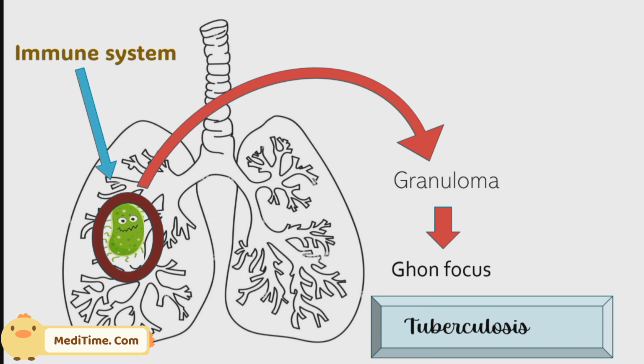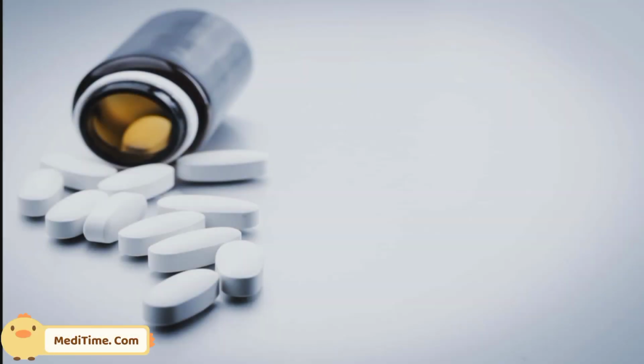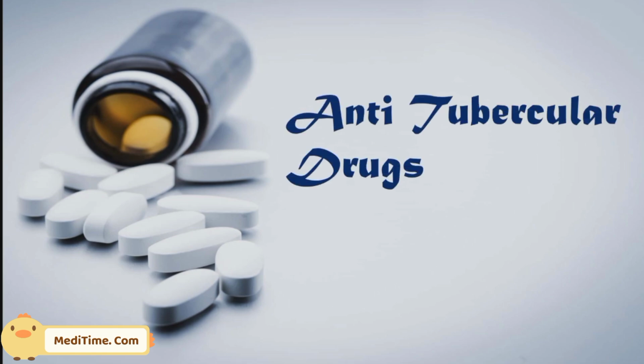So further 5% of people remain. Those 5% of people who are suffering from immunosuppressive diseases or whose immune system is very weak, in such individuals, TB is in active form. In the sense, it is causing harmful effect to the body, and even it is transmitting from one person to another person. Let's move towards our actual concept, that is anti-TB drugs or anti-tubercular drugs.